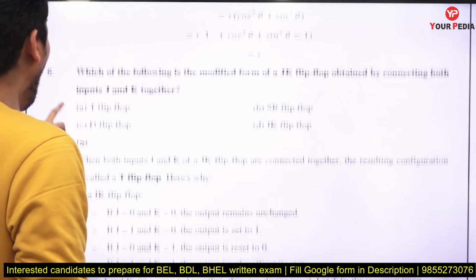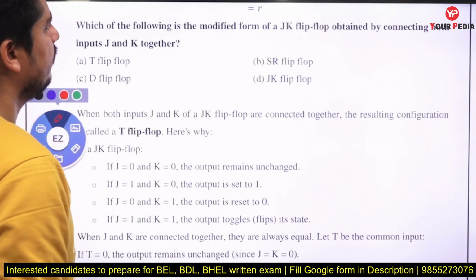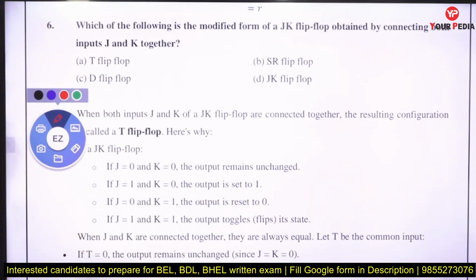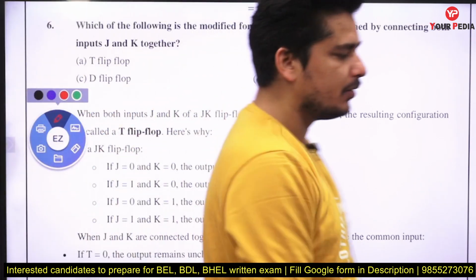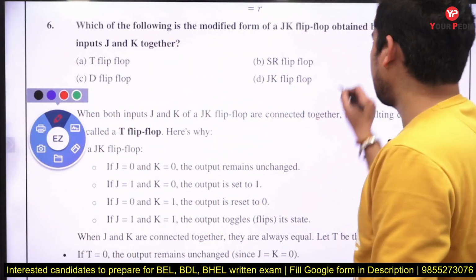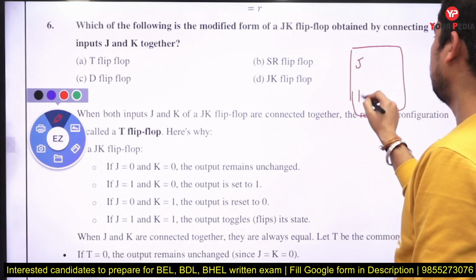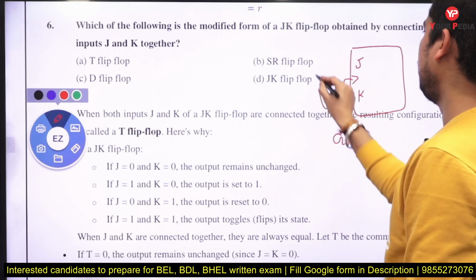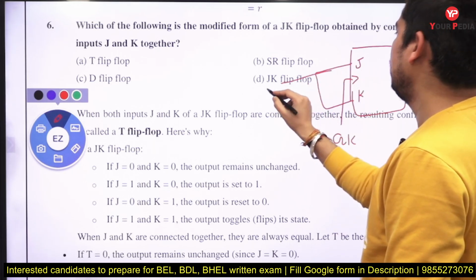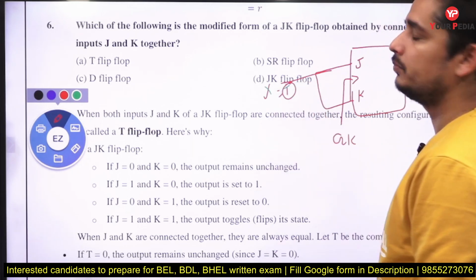Which of the following is the modified form of JK flip-flop obtained by connecting the inputs J and K together? Whenever we are talking about the JK flip-flop, this is your JK flip-flop. We are providing the clock here, and if you connect both of them as a single input, let us take it as T, that becomes a T flip-flop, right?